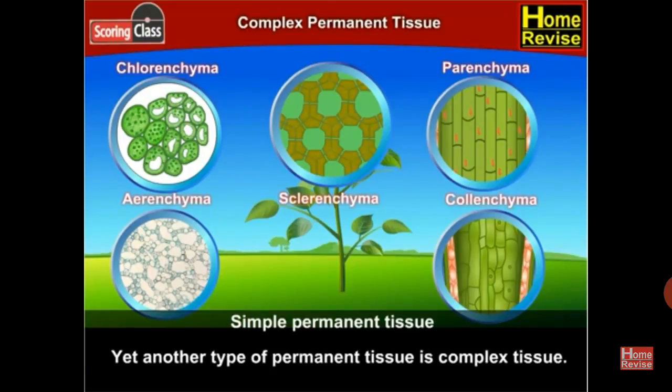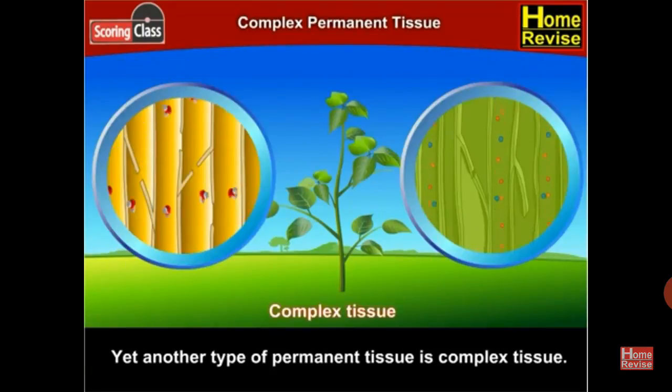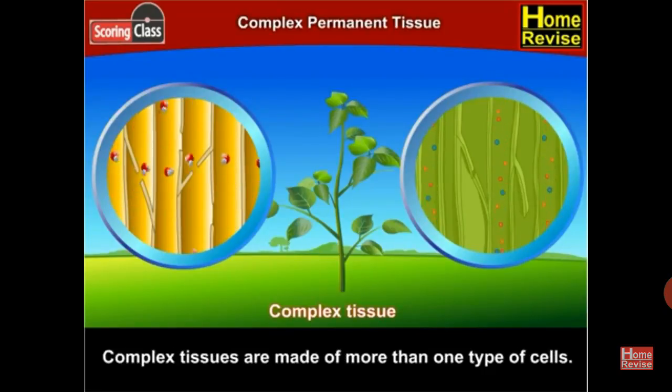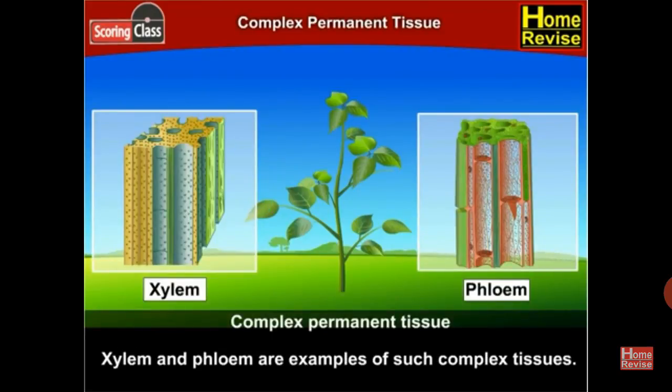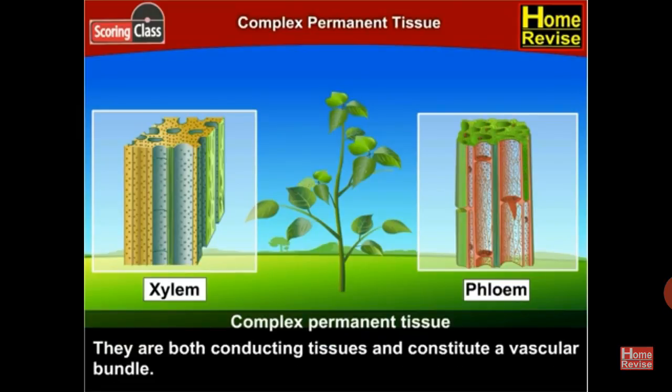Yet another type of permanent tissue is complex tissue. Complex tissues are made of more than one type of cell. All these cells coordinate to perform a common function. Xylem and phloem are examples of such complex tissues. They are both conducting tissues and constitute a vascular bundle.